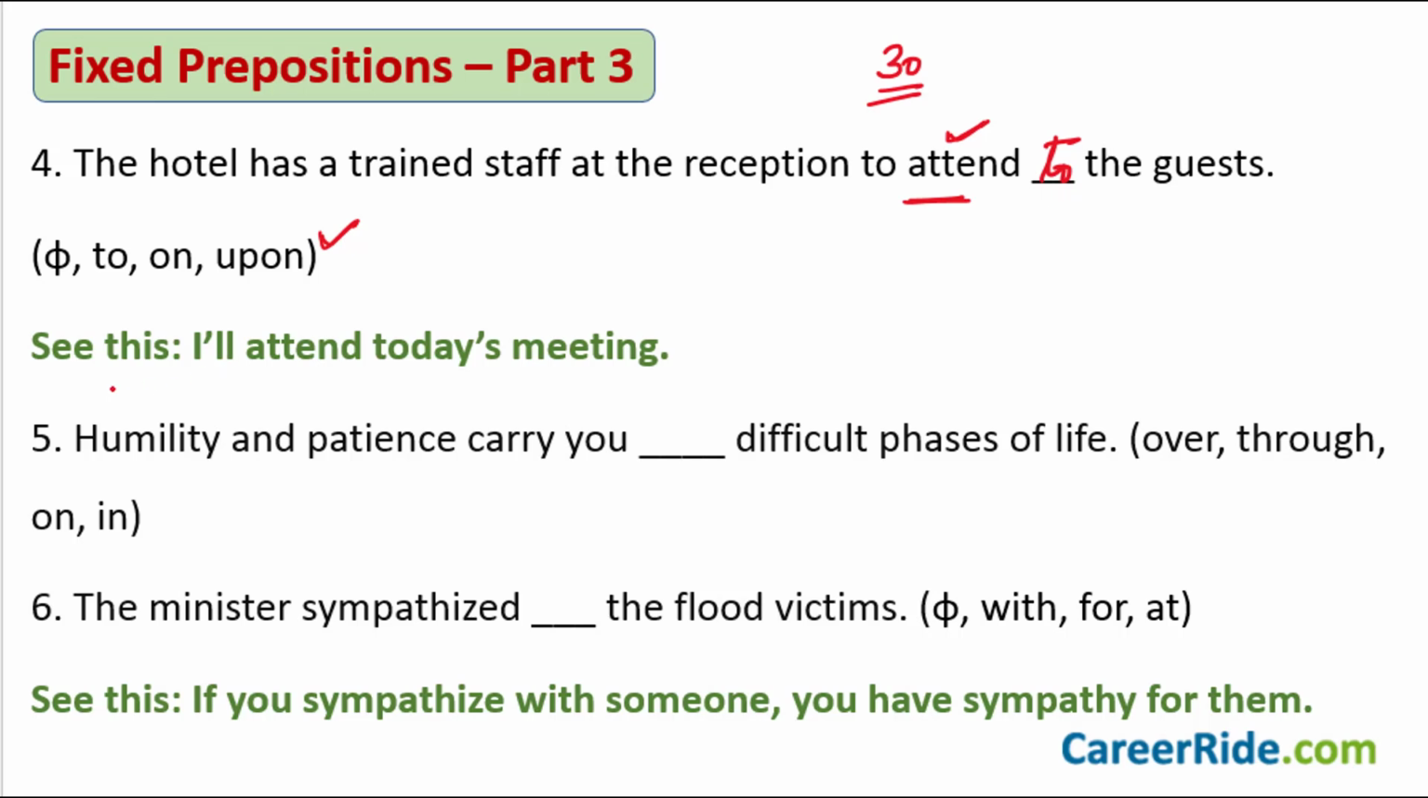Otherwise, see this one now. I'll attend today's meeting, okay? This sentence here. I'll attend today's meeting. I have not used to here. Why? Because here the word attend is being used only in the sense of being present there. I'll be present in today's meeting, okay? I'll attend today's meeting. That is the sense that the sentence is carrying here.